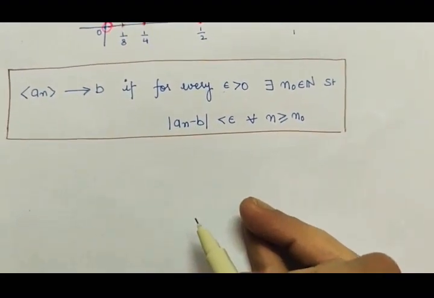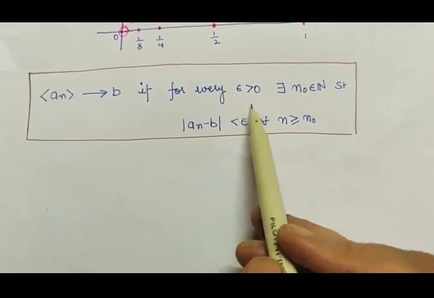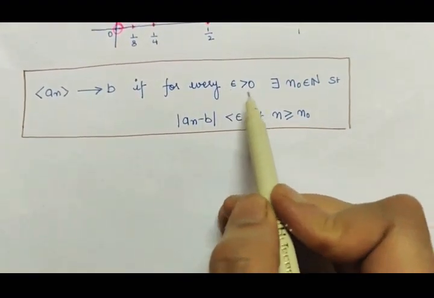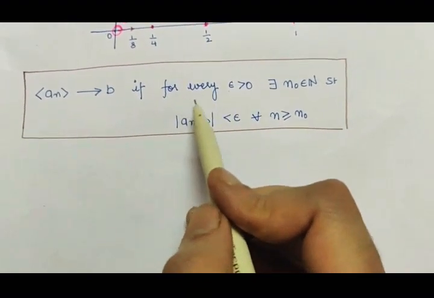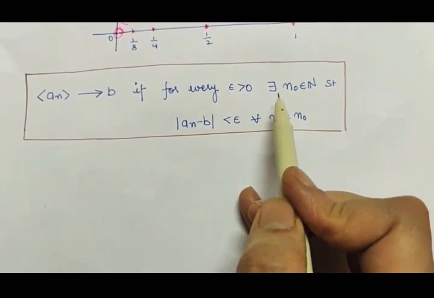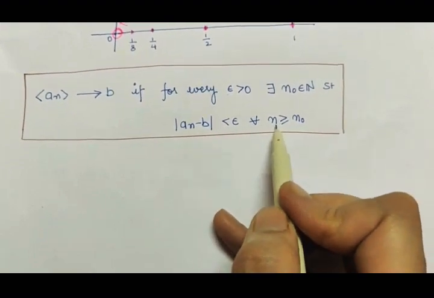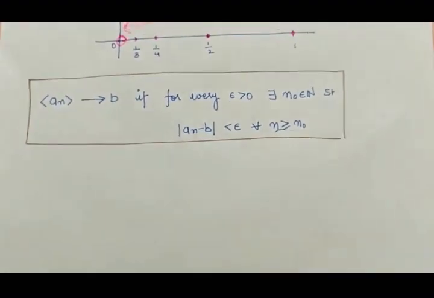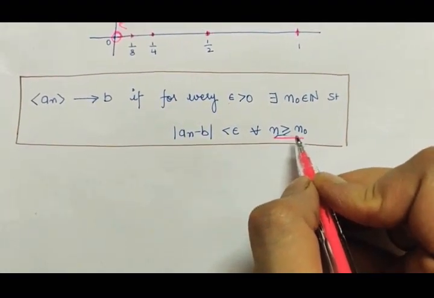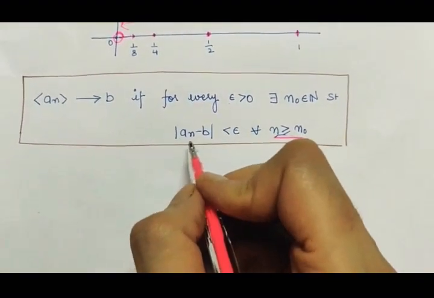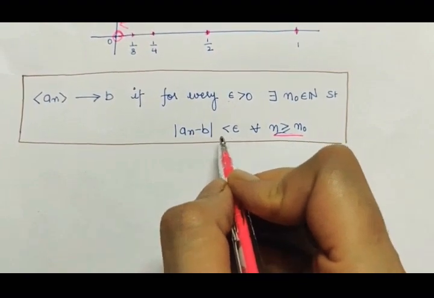Now let's see what this definition means. It says that for every epsilon greater than 0, and this epsilon is actually arbitrary, for any epsilon this will hold. So for any epsilon there is one natural number such that after that particular natural number, for n greater than or equal to n0, mod of an minus b, that is the distance between an and b, is less than epsilon.